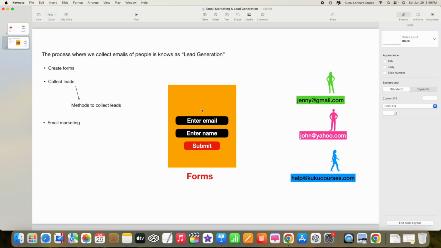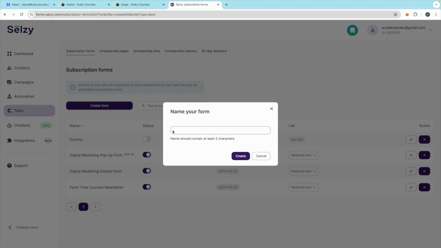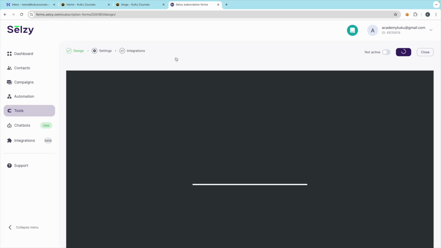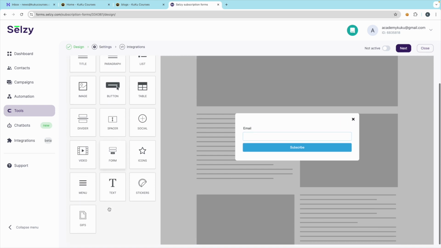Now we just have to create the form where we can, let's say, collect the email and name. For that, we click on create form. It's totally free. You can write the name, let's say demo form, just for teaching purposes, but you can create it for whatever purpose. Click on the create button. That's it, okay. And here you can see this is the email form.